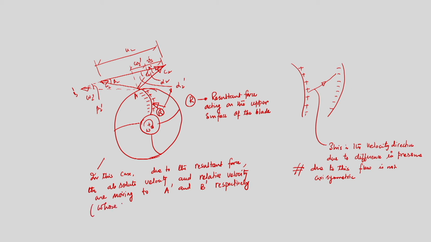Whose earlier position was A and B. So, we have seen that, of course, higher pressure is responsible. Because of the higher pressure there is a circulation around the blade, and